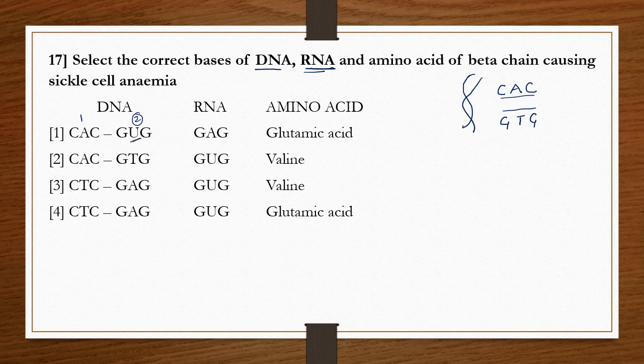U is present only in RNA. Thymine is absent in RNA.